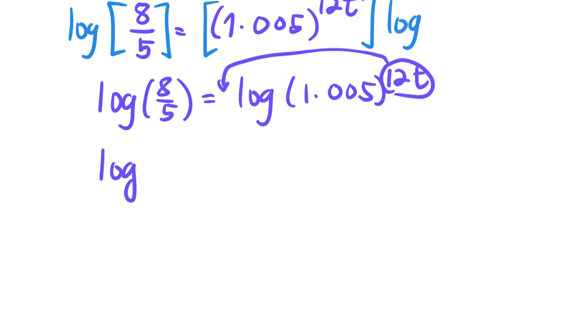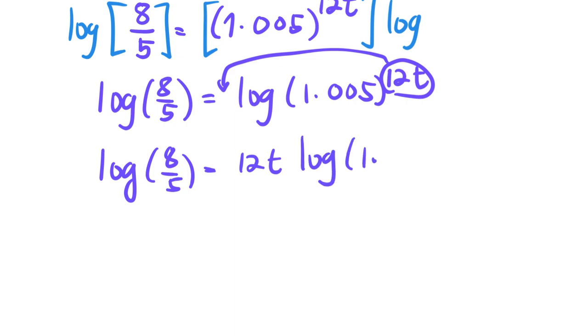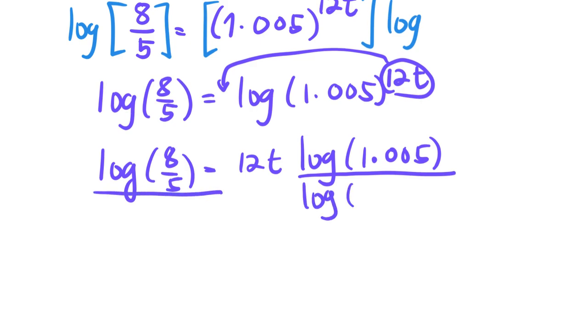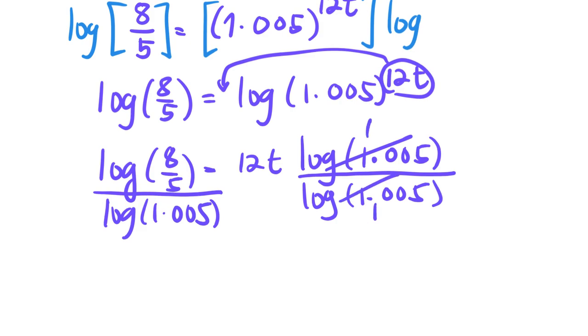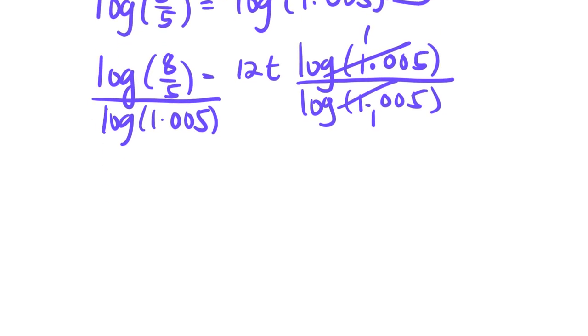So that's going to give you the logarithm of 8 over 5 equals 12t multiplied by the logarithm of 1.005, and we're going to divide both sides by the logarithm of 1.005. We cancel this out. What is left is 1. So what is left on this side is just going to be 12t.